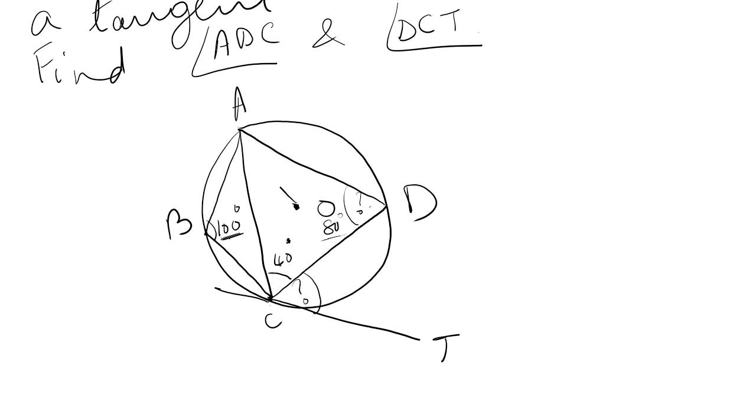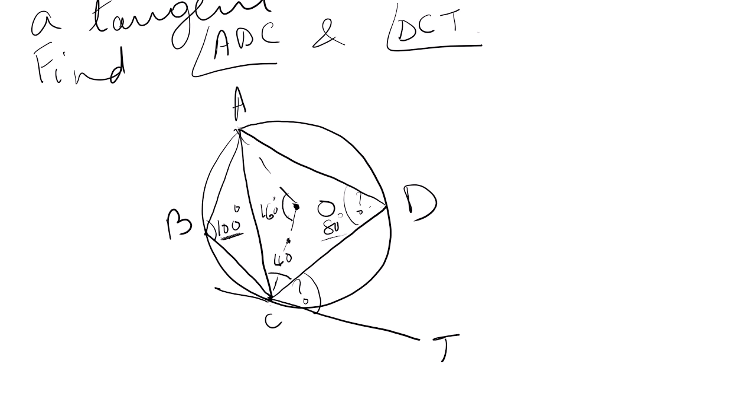you will have to join OA and OC. Okay. Now OA and OC are the radii of the circle. Agreed? Now you will use this 80 degrees, that is the angle in the remaining part of the circle, and the angle at the center will be double this angle. So angle AOC will be 160 degrees.